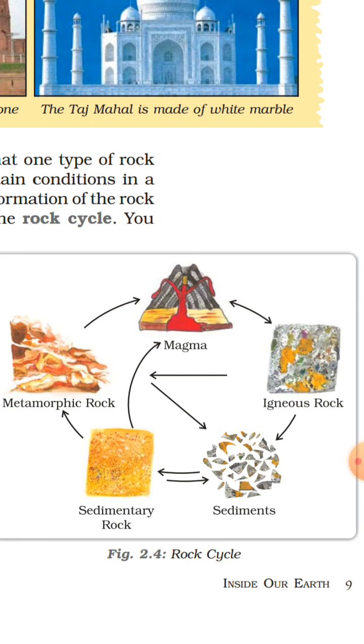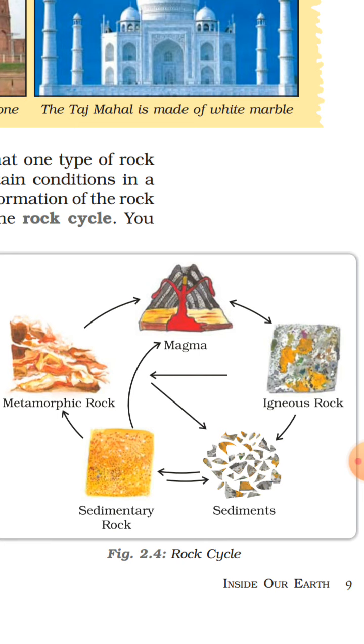The rocks which are formed are called extrusive igneous rocks. They have a very fine grained structure. For example, basalt.